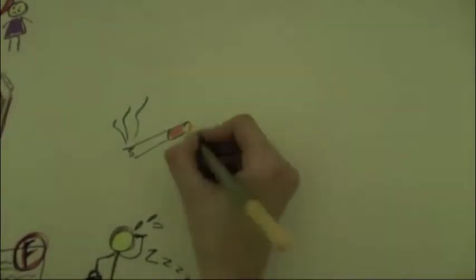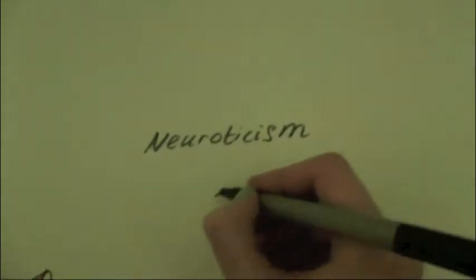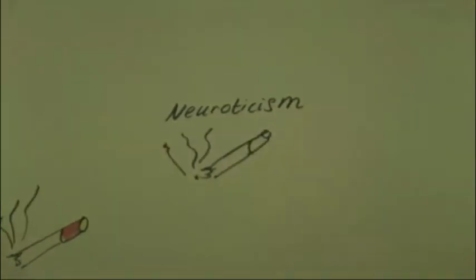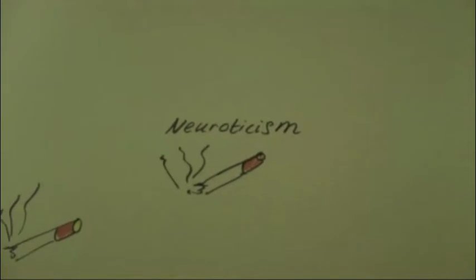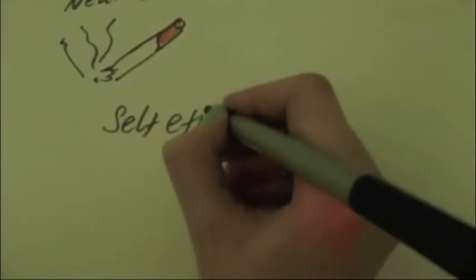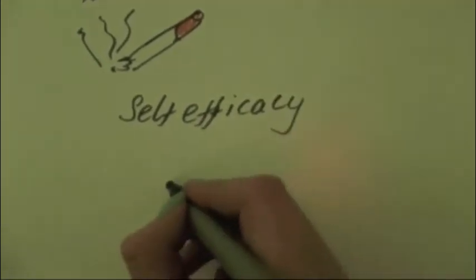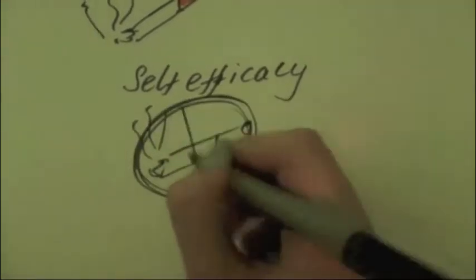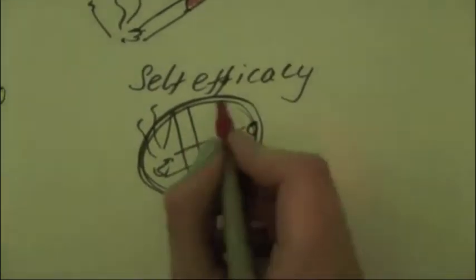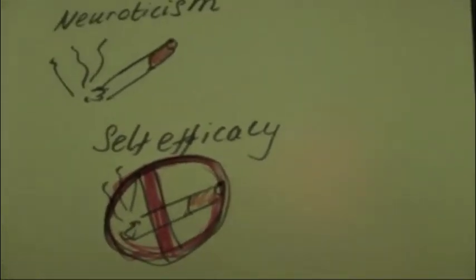People's different personality types can also affect how they perceive stresses. For example, people with neurotic personalities are more likely to appraise an event as stressful. They are also more likely to use emotion-focused coping strategies, such as unhealthy behaviours like smoking. On the other hand, Bandura concluded people with higher levels of self-efficacy have been found to use a higher level of adaptive coping styles. People with higher levels of self-efficacy are also less likely to appraise an event as stressful, therefore are less likely to use unhealthy behaviours to cope, such as smoking.